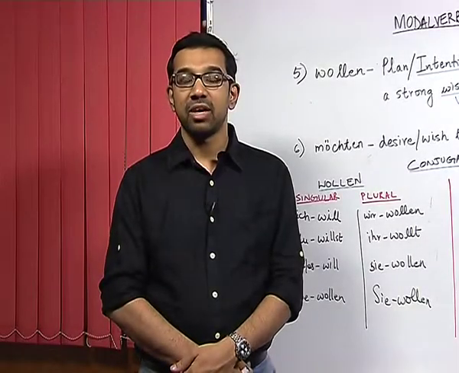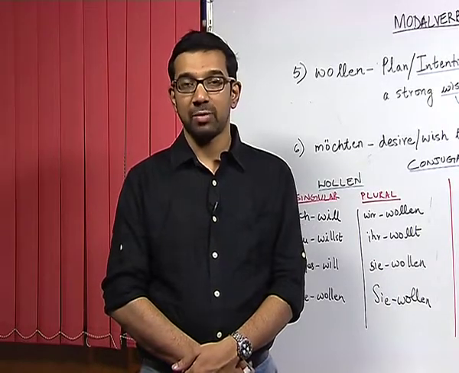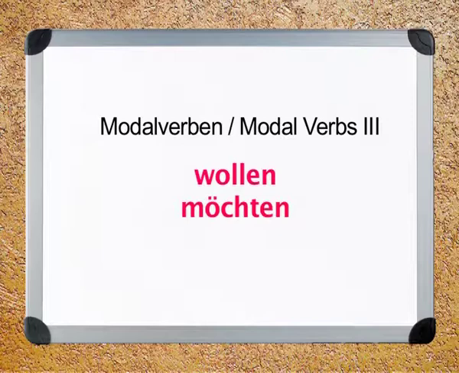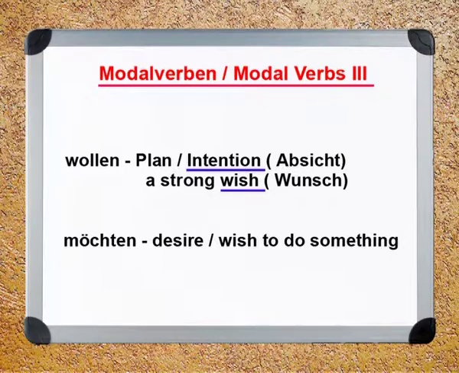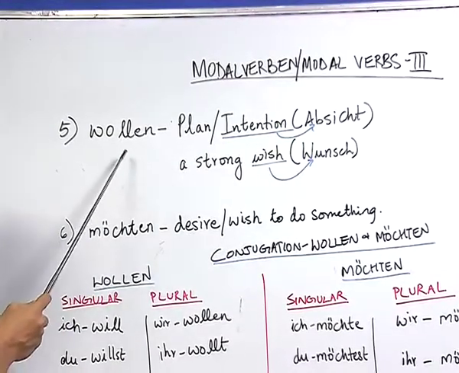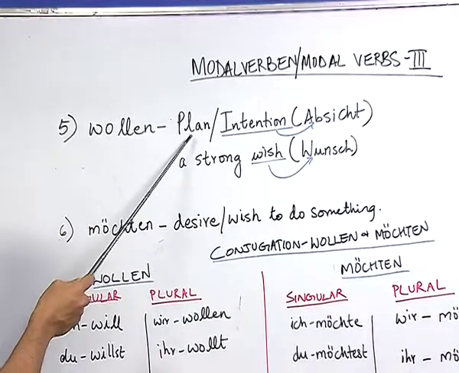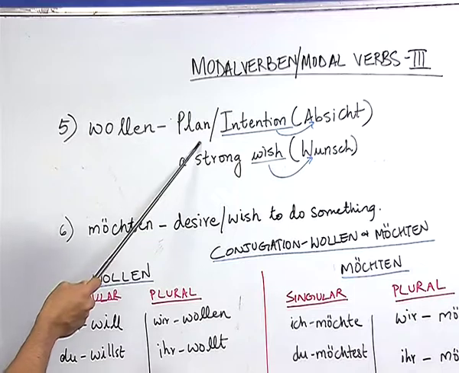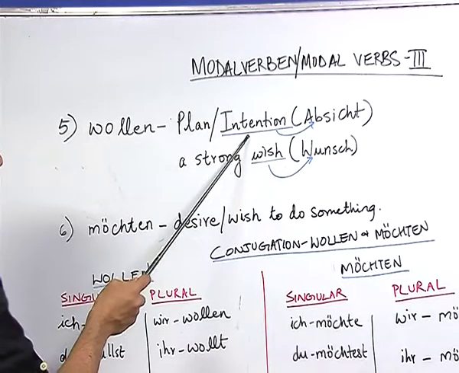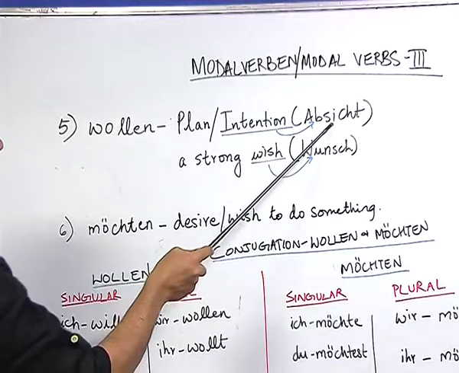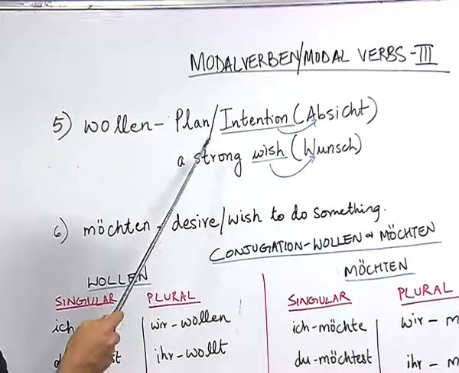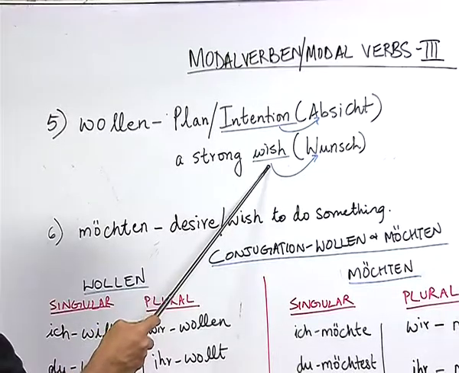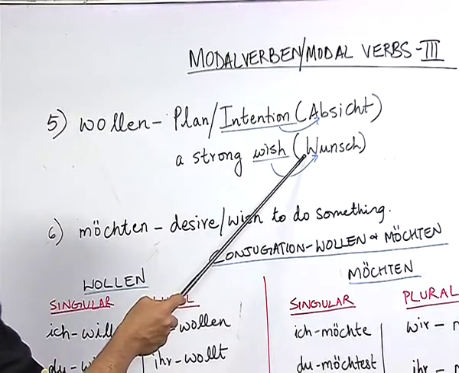Now, in this segment, we are going to do two more modal verbs, which are wollen and möchten. Let me tell you, wollen and möchten may appear similar, but they always convey a different meaning. Now, wollen predominantly has two different contexts. It is used to show a plan or an intention. An intention in German is called Absicht, or to show a very strong wish. Wish in German is called Wunsch.